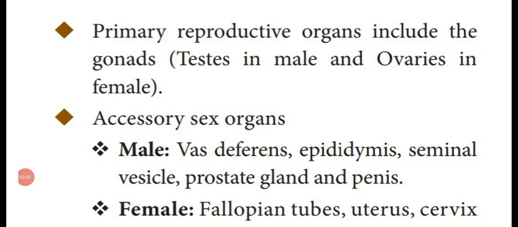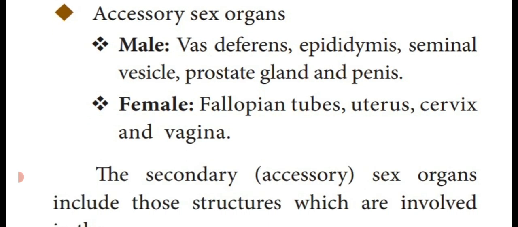Dear students, see the different organs responsible for sexual reproduction, that is primary sex organs. They consist of two important sex organs: one is the testes in male, another one is the ovaries in female. Those are the two types of primary sex organs, testes in male and ovaries in female. They are responsible for reproductive function.